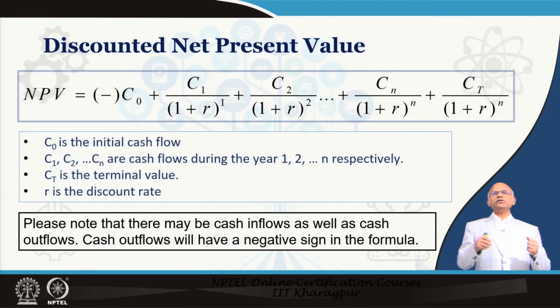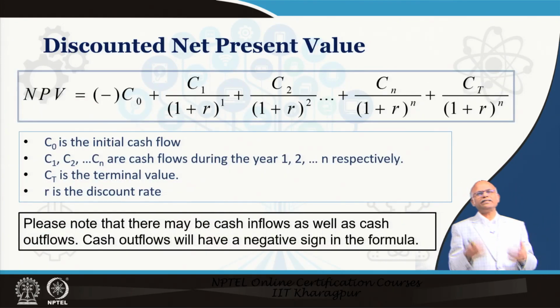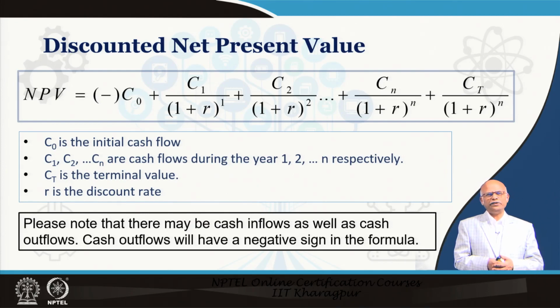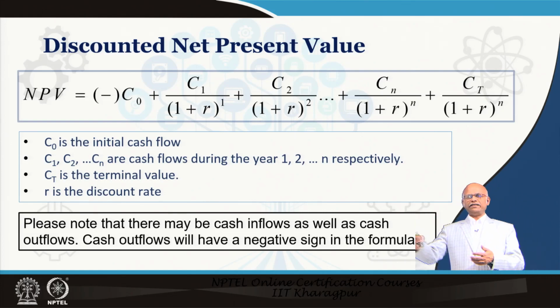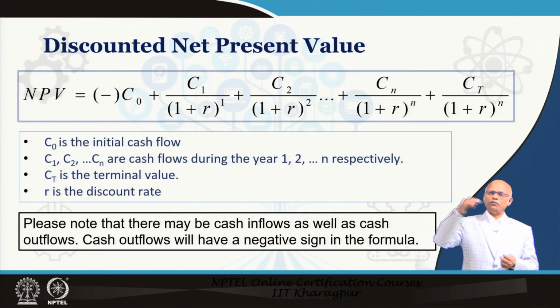Now, what is discounting? So far we have been saying discounting. Suppose you have invested 100 rupees now and you get it back after some time. If you get it now, the discounted net present value is the same, because there is no elapse of time. Now, suppose you get 100 rupees after 1 year. So, you have to discount that for 1 year.